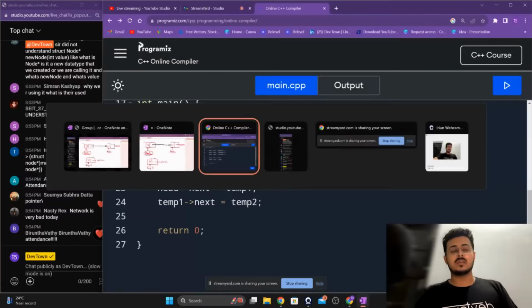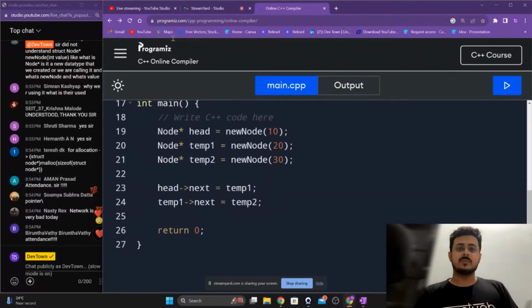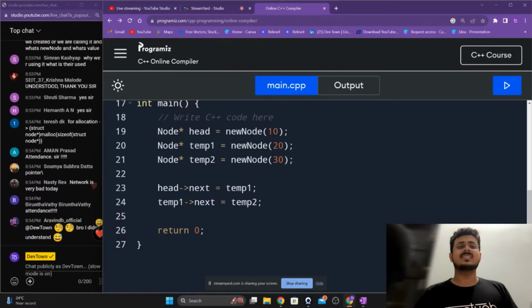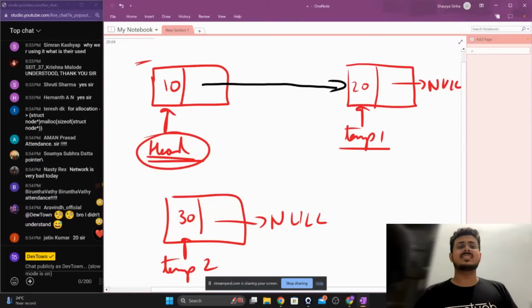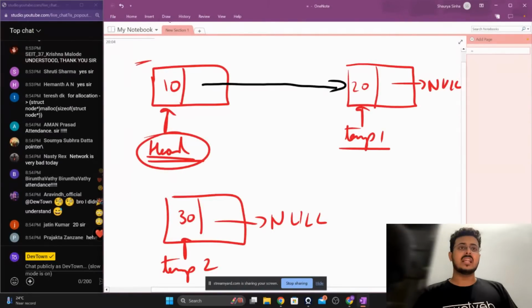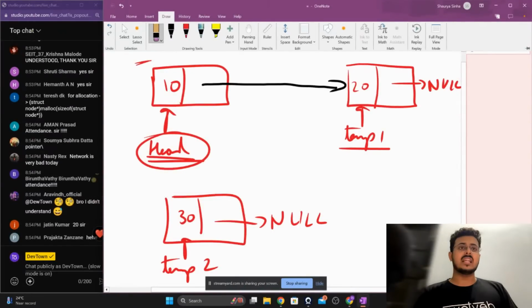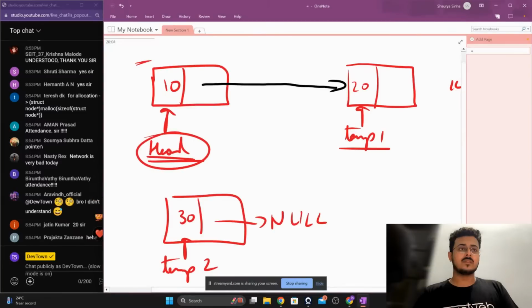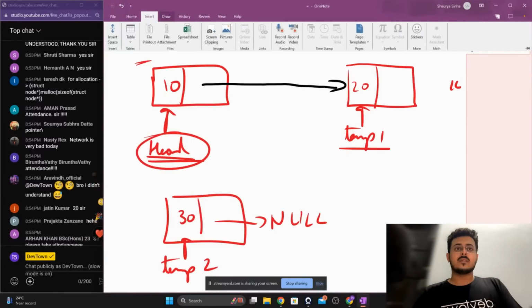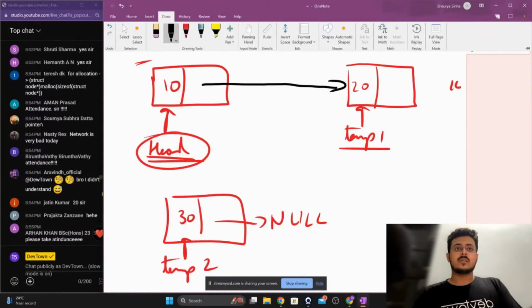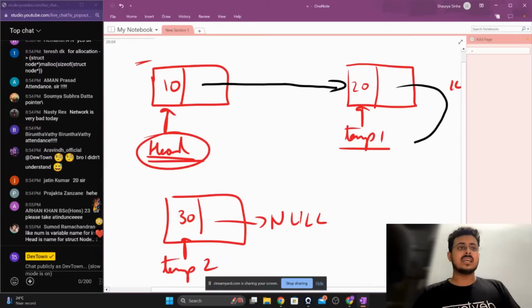Similar to that, the next particular thing right now is temp1 ka next is equal to temp2. Temp1 ka next is equal to temp2, guys. We'll again go back. Right now it is equal to null. We are going to change that. Temp1 ka next right now is going to be temp2, guys.